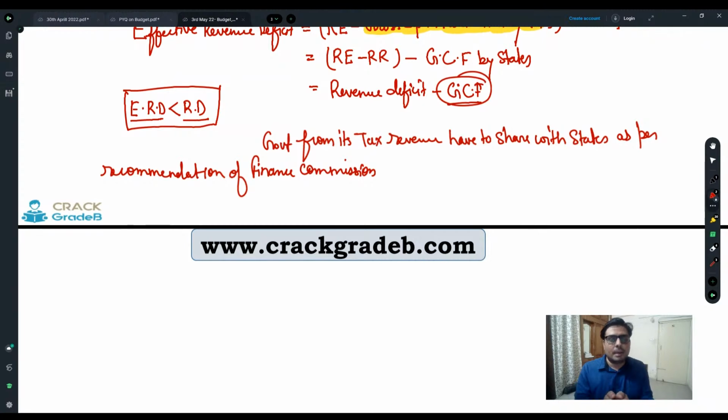So maybe India, for example, has a good GDP growth rate, right? But India's tax to GDP ratio is comparatively low with respect to other economies, and India's debt to GDP ratio is higher than other economies.